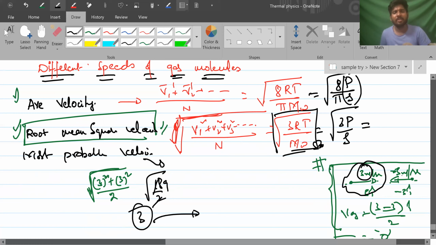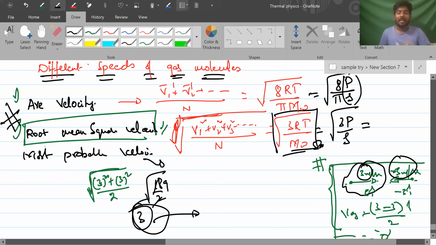This molecule is also moving with 3 meter per second. This molecule also is moving with 3 meter per second. Root mean square velocity is also representing 3 meter per second, or not? Is it a proper representation or not? Tell me. That is why root mean square velocity is very important here.